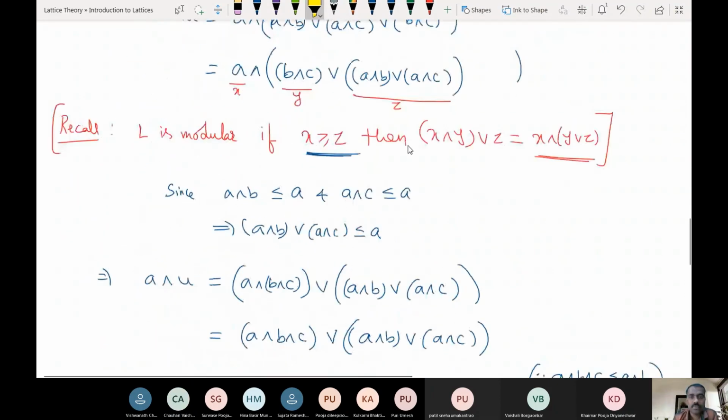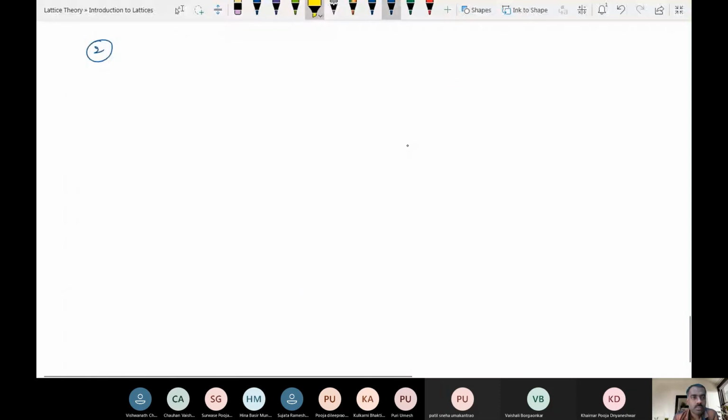So since our X is A meet V join with U, this implies we get that U is less than or equal to X. Is this clear? Why is U less than or equal to X? Because X is nothing but join of U together with some other element, right? So therefore obviously X is bigger than U.